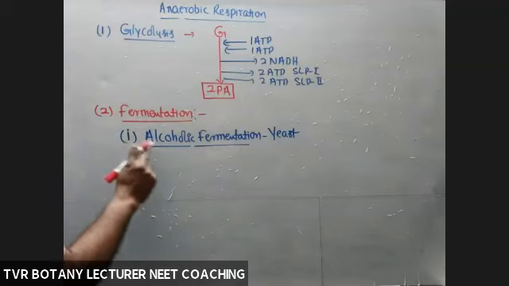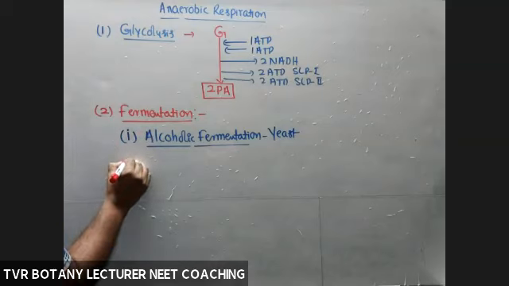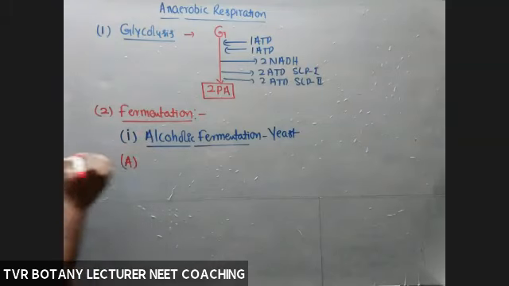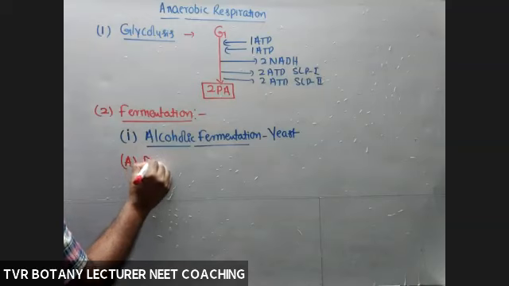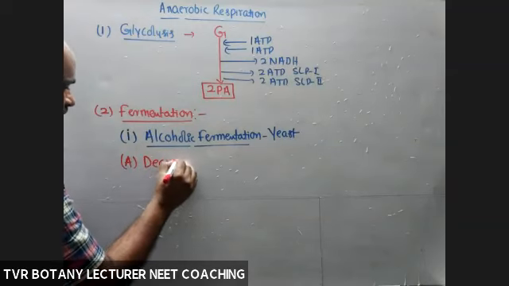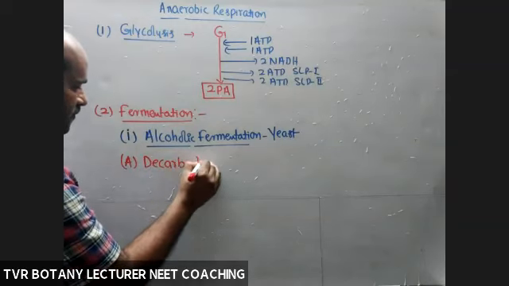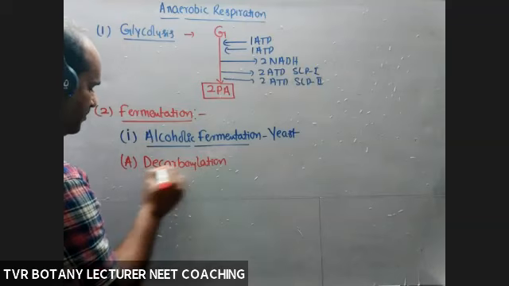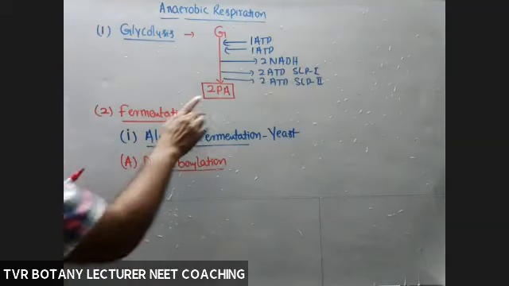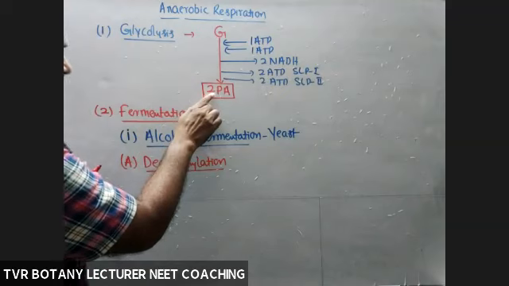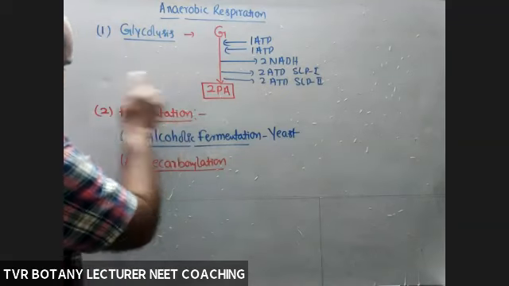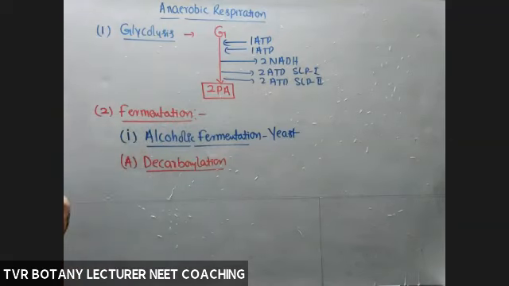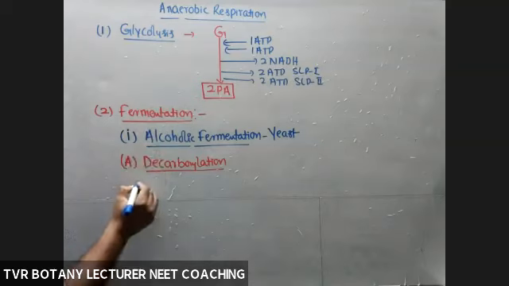What are the steps present in alcoholic fermentation? The first step is decarboxylation. Go back: what about the total number of pyruvic acids? Two. Take those two here, the end product of glycolysis.